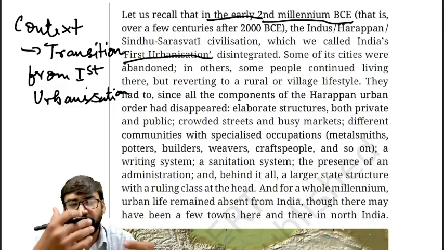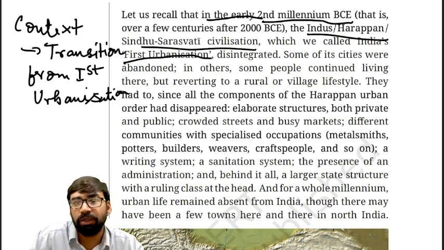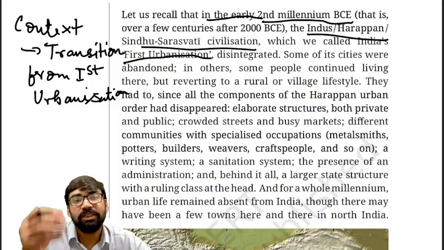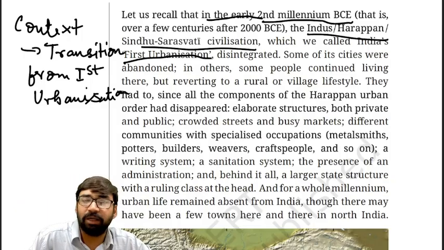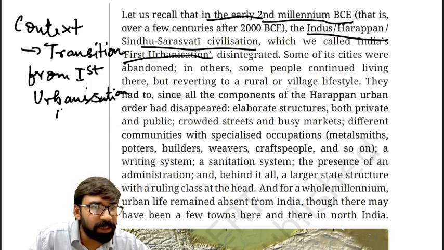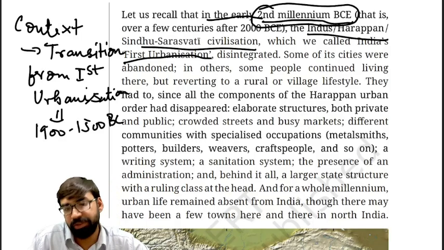Chalo, let's recall first urbanization. This first urbanization is also called the Indus or Harappan civilization or Sindhu Saraswati civilization. Fine? Okay. And this Indus Valley civilization disintegrated around 1900 to 1500 BC, or you can also call it the second millennium BC.